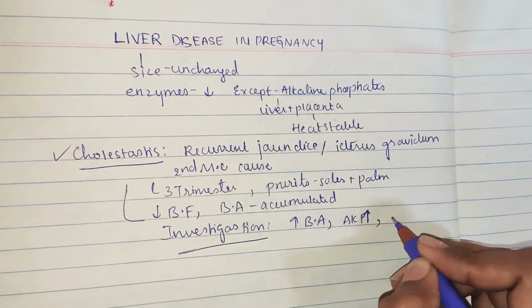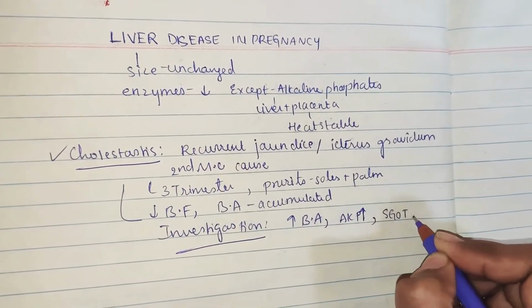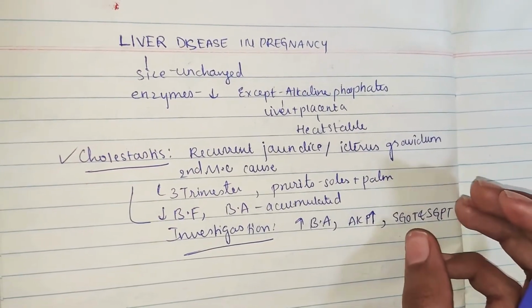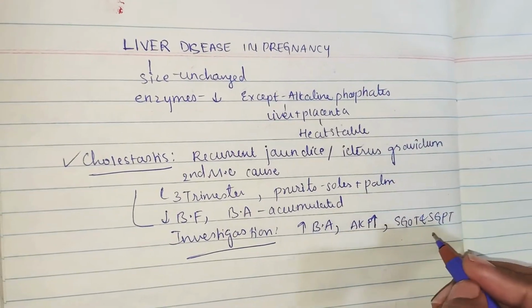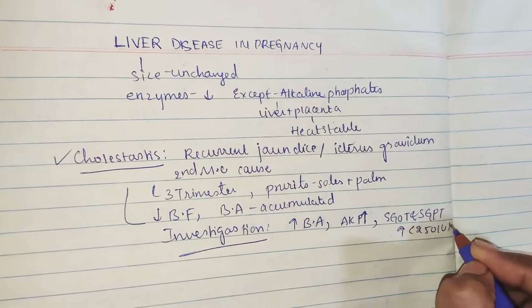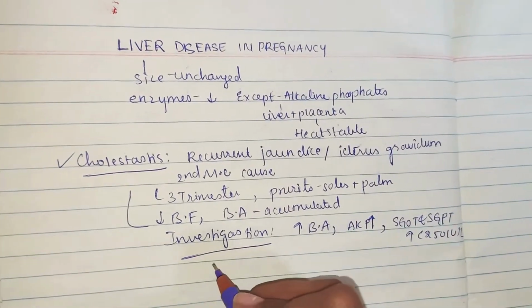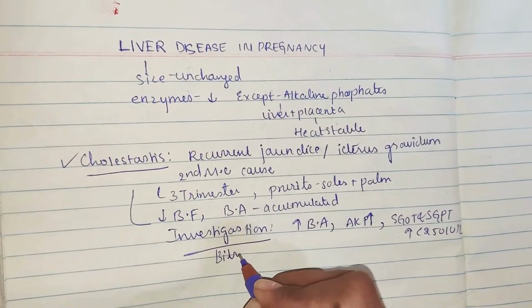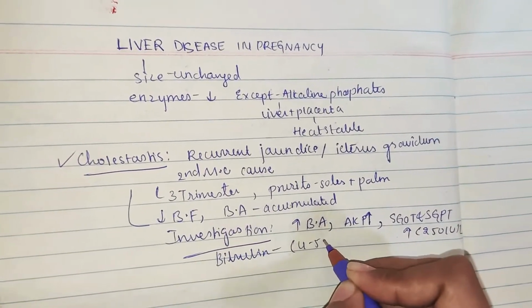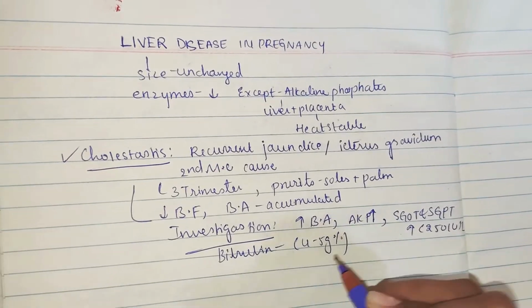Next, coming to SGOT and SGPT, these are enzymes which are released in liver failure. These are also increased, but only slightly, that is less than 250 international units per liter. Bilirubin is also increased, but not that much, only up to 4 to 5 grams percent.